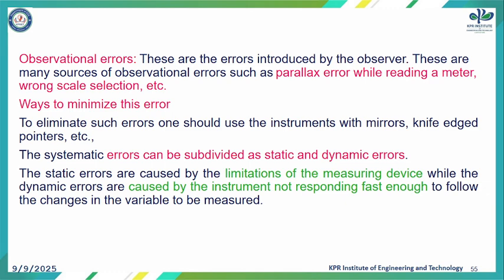The systematic errors can be subdivided into static and dynamic errors. The static errors are caused by the limitation of the measuring device, while the dynamic errors are caused by the instrument not responding fast enough to follow the changes in the variable to be measured. So these are the explanation of observational errors and ways to minimize the observational errors.